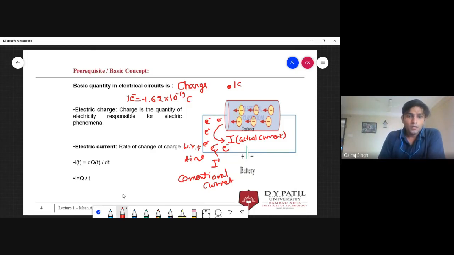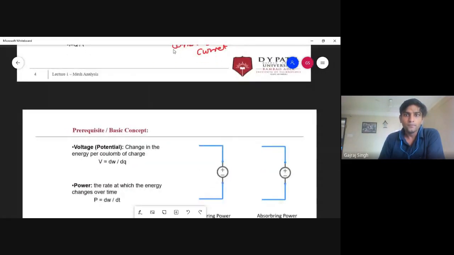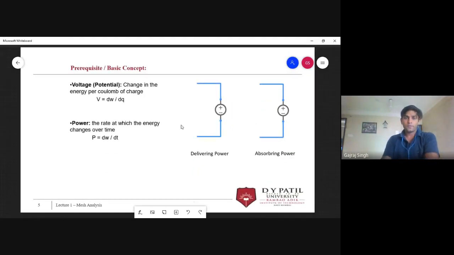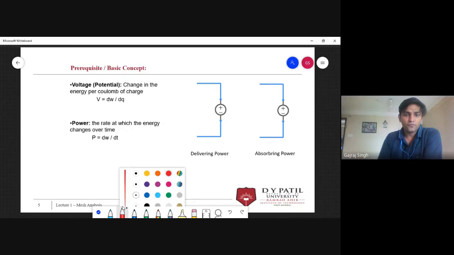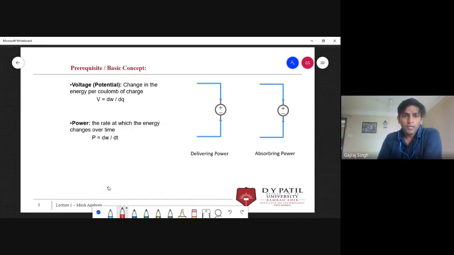Okay, so let me go to the next point. Our next point is, what is voltage? Voltage is the change in energy per coulomb of charge. It seems like a very difficult definition, or you can say the book definition. Let me make it more simple and more interactive. How will we define potential or voltage?